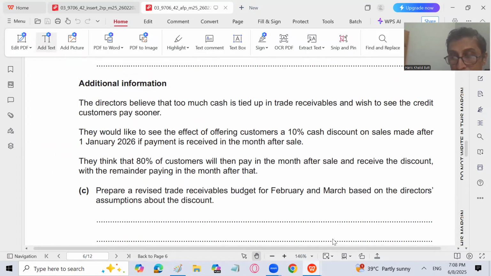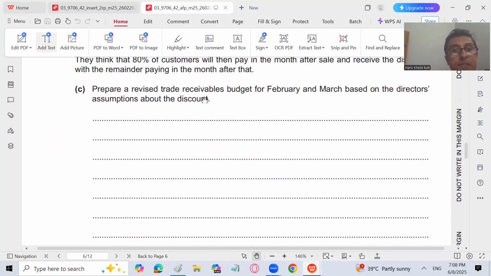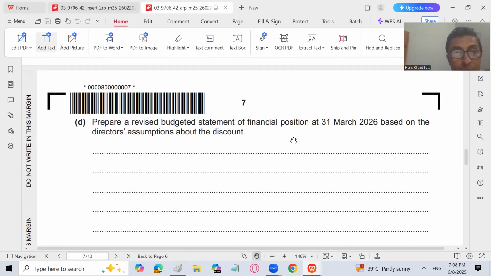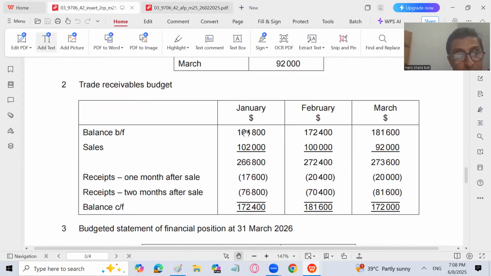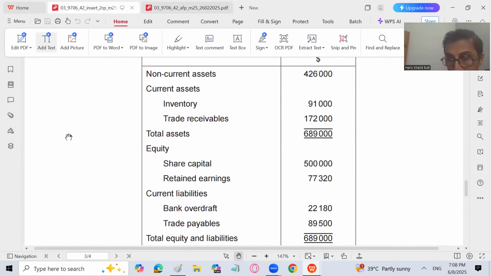Let's go for this, what are the marks for this. Prepare a revised trade receivable budget for February and March based on the director's assumption about the discount. It is not the assumption which is only related to the discount. It is that 80% will be received in the next month and 20% is going to be received 2 months after sale. Now we have to prepare a revised budgeted statement of financial position. Remember this, that the statement of financial position is already given. But after the discount, you have to prepare the budgeted statement again.